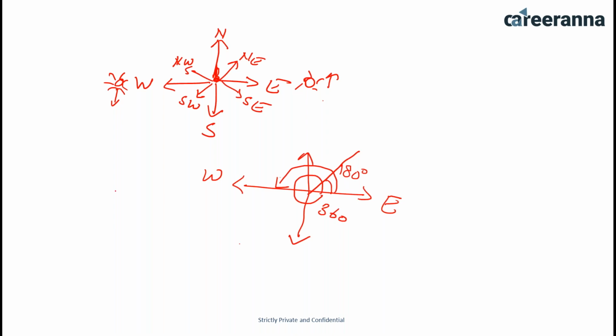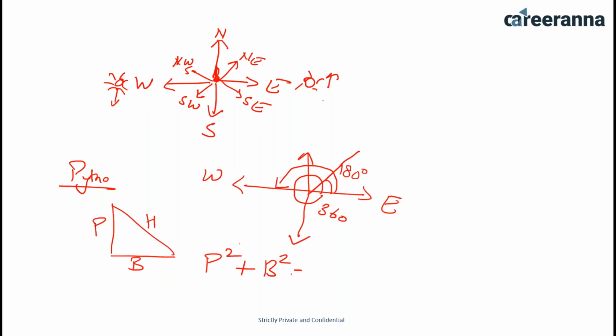In this topic you are also going to find some questions on Pythagoras. I am expecting that you already know what the Pythagoras theorem is. This is the perpendicular, this is the base, and this is the hypotenuse, and these three sides of a triangle make a formation known as the Pythagoras theorem. That is, perpendicular square plus base square is equal to hypotenuse square. I think you already know this.